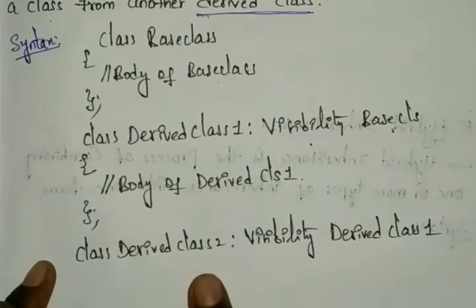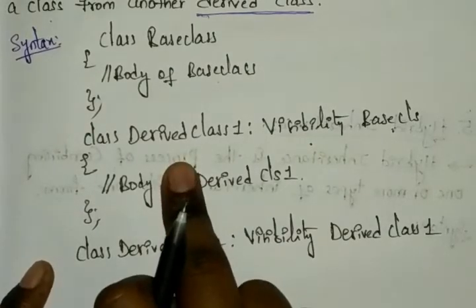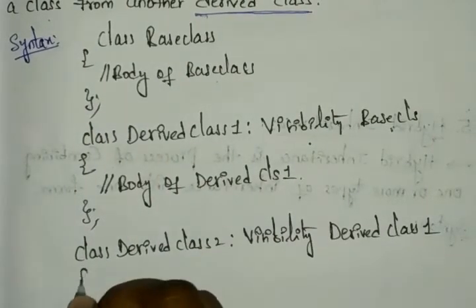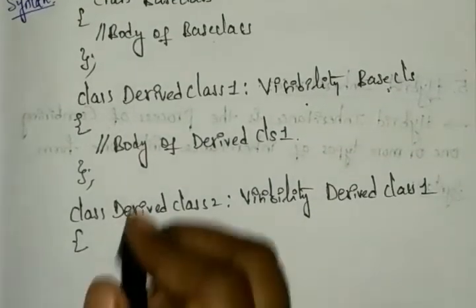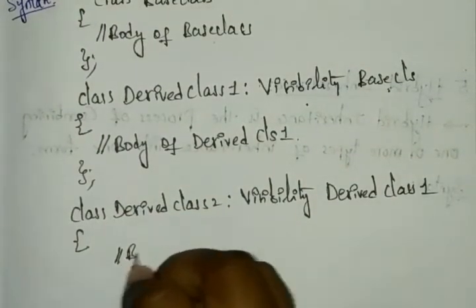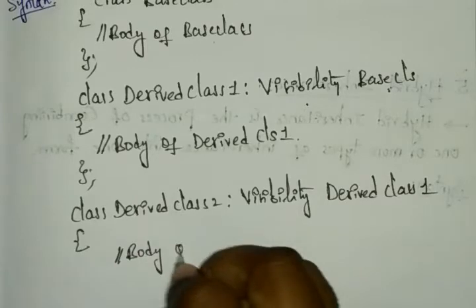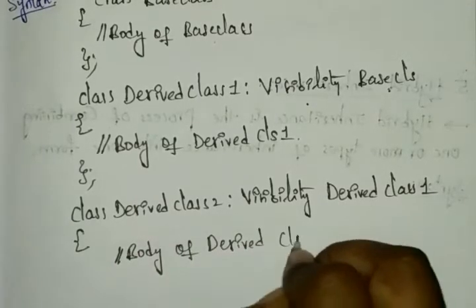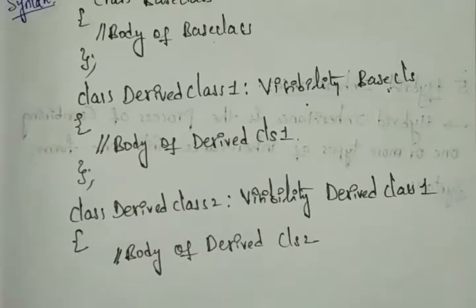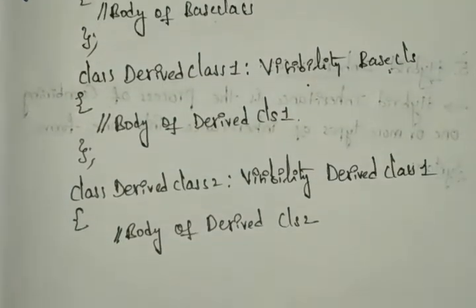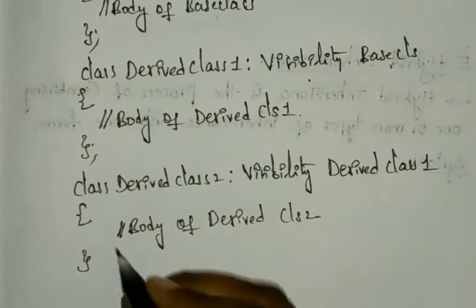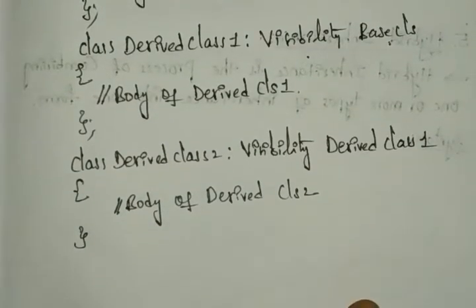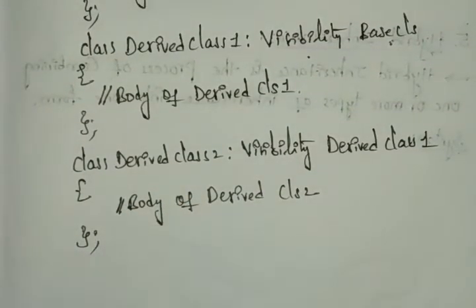That's why the 2 comes from our derived class 1. Then write whatever statements you have into the body of derived class 2. After the completion of this, you can close our classes, right?